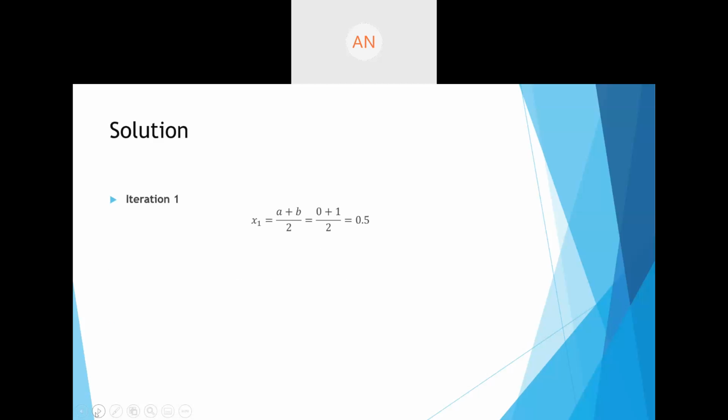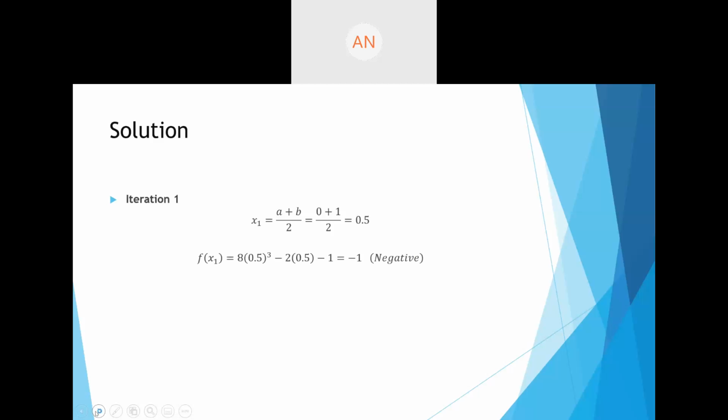In iteration 1, we use the formula x1 is equal to a plus b by 2, which is equal to 0 plus 1 upon 2. So this first approximation for the root is 0.5. So x1 is 0.5. Next step, we find the value of the function when we put x is equal to x1. So we find f of x1, which is 8 into 0.5 cube minus 2 into 0.5 minus 1, which will give you the value of minus 1. So this is still negative.